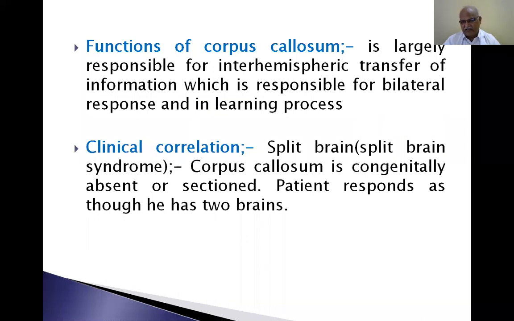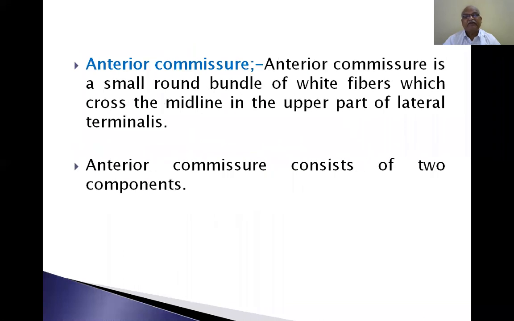In olden days, the corpus callosum was surgically cut to prevent severe epileptic conditions and reduce the incidence of severe epileptic seizures. Now it is not practiced. Now, the anterior commissure is a small round bundle of white fibers which cross the midline in the upper part of lamina terminalis. So, anterior commissure.